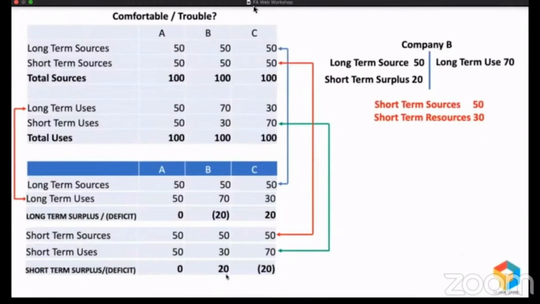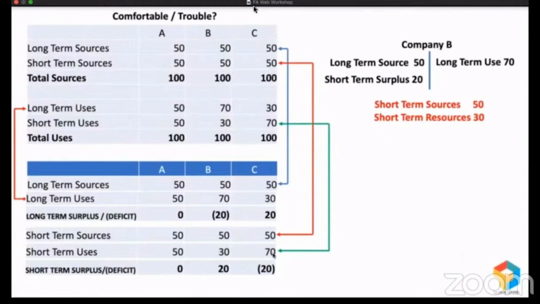But if you look at company C, they've raised 50 million long term, they've spent only 30 million, so they had a surplus of 20 million. That surplus of 20 million, along with the short-term fund of 50 million, created short-term use of 70 million. And if you look at it from the other side, within 1 year they are supposed to pay 50 million, and for paying that 50 million, what resources do they have? 70 million. That's why we say company C is in a comfortable situation.